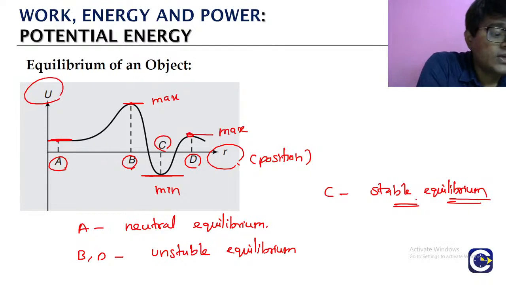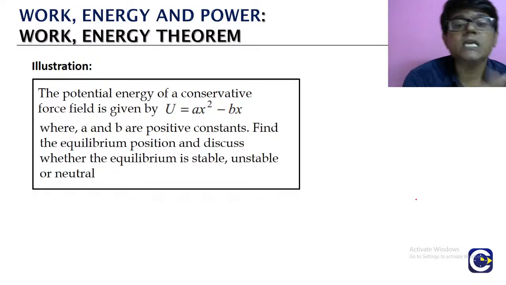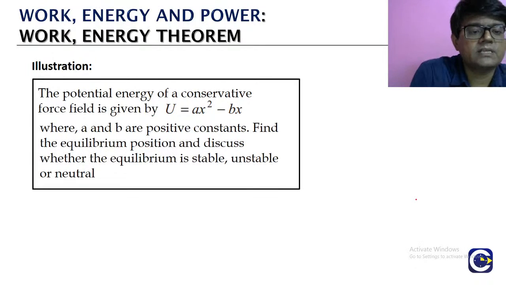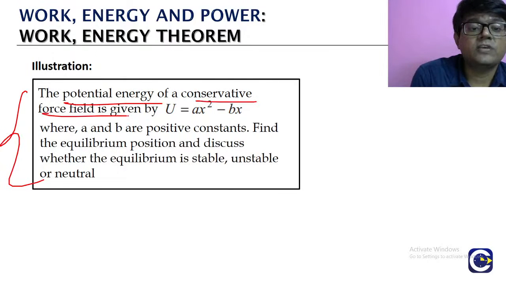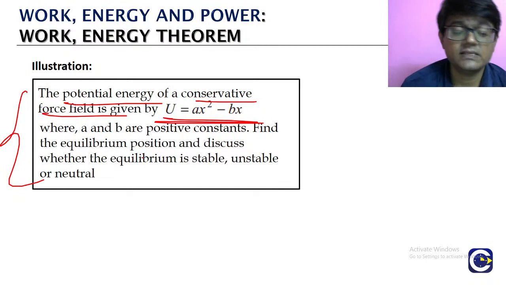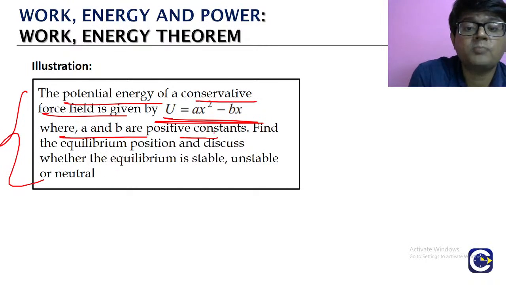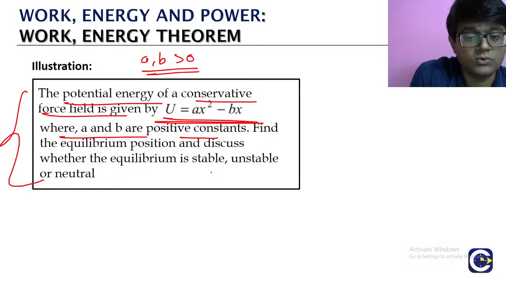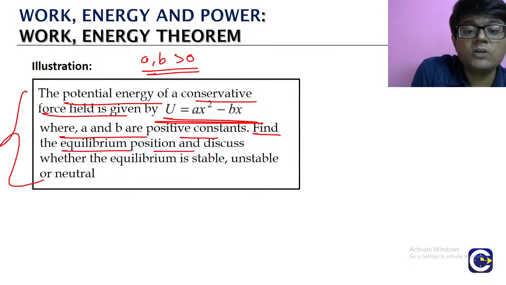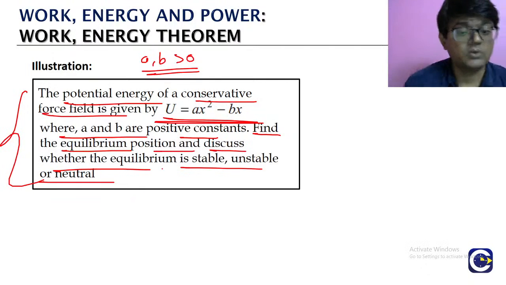The other thing is, we should also be ready to do the analysis by using the equation. Look at this. Somebody is giving us this equation. They are saying that the potential energy of a conservative force is given by U is equal to ax square minus bx, where a and b are positive constants. Both of them are more than 0. Find the equilibrium position, and discuss whether the equilibrium is stable, unstable or neutral.